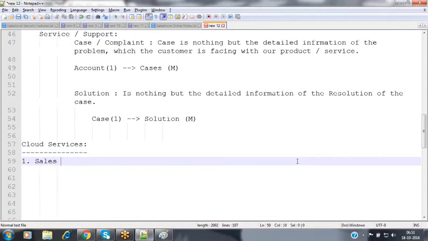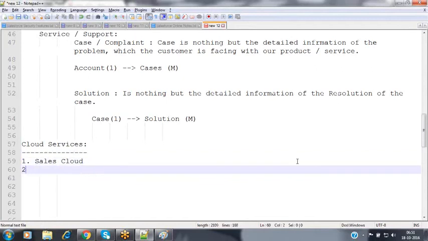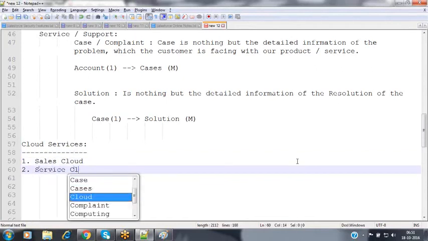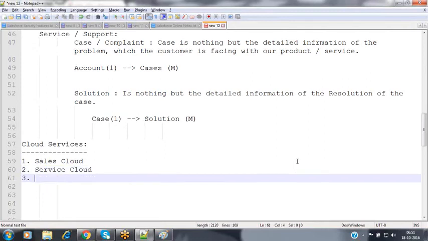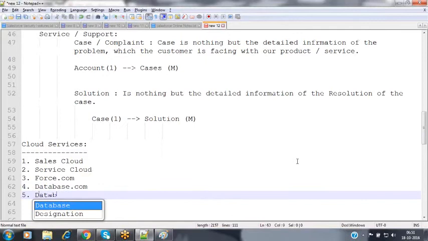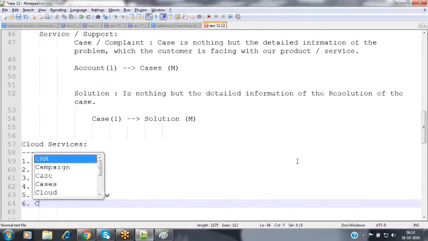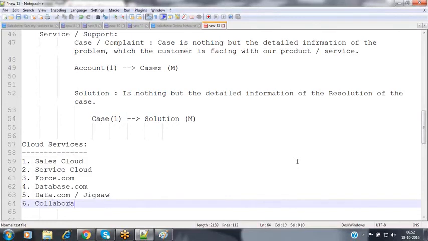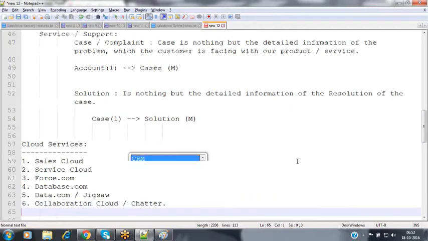One is Sales Cloud. Second is the Service Cloud. Third is Force.com. Fourth is Database.com. Fifth is Data.com, which is also called Jigsaw. And the sixth is Collaboration Cloud, which is also called Chatter.